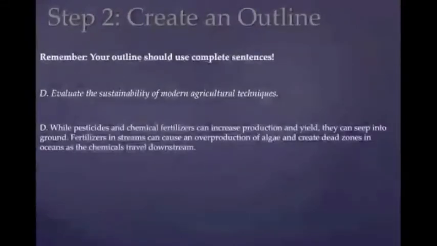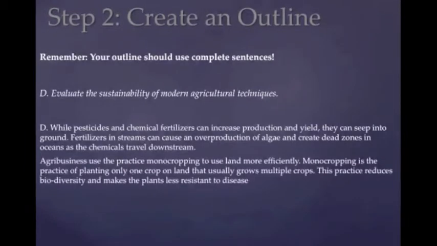All right, let's take a look. It says, while pesticides and chemical fertilizers can increase population or production and yield, they can seep into groundwater. Fertilizers in streams can cause overproduction of algae and create dead zones in oceans as the chemicals travel downstream.